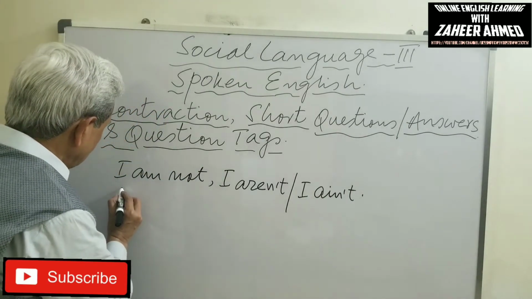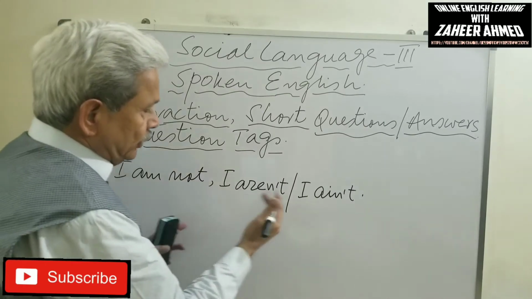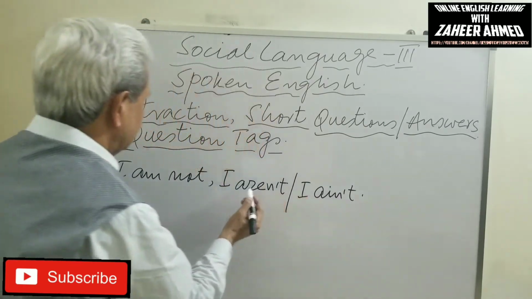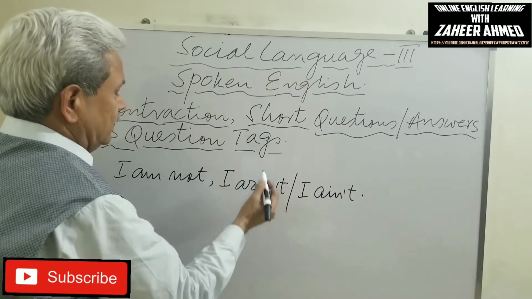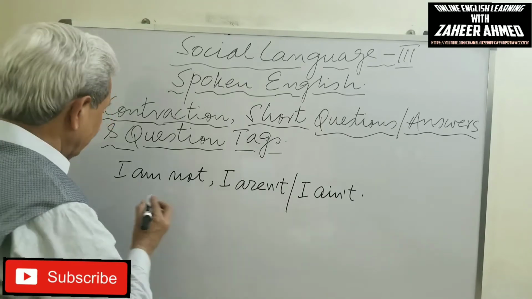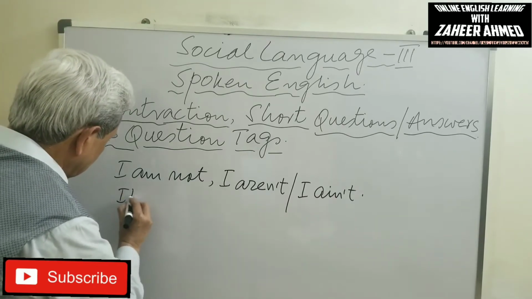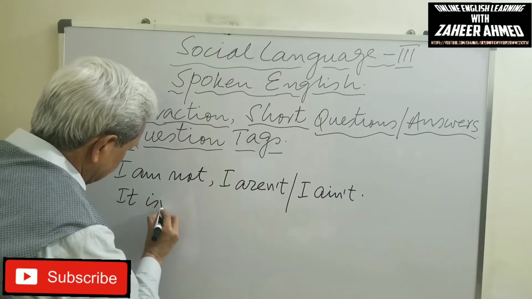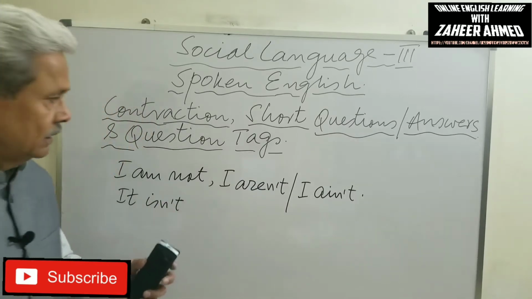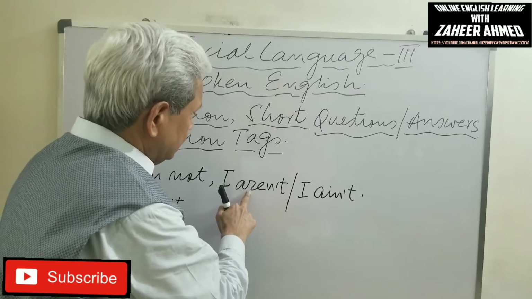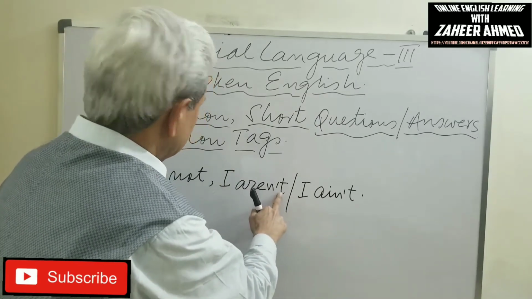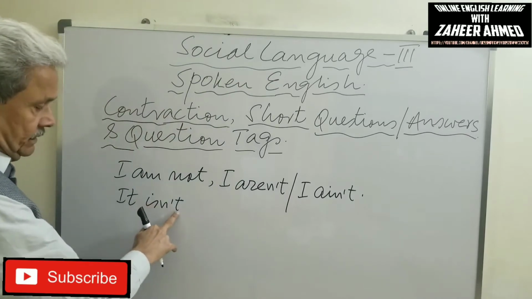Similarly, whenever we add not, we remove the O and put an apostrophe in its place. So isn't follows the same rule. We join the auxiliary and not: I aren't, it isn't.